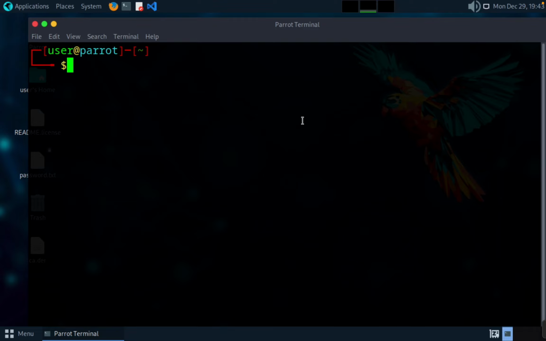Never scan networks you don't own or have permission to test. All demonstrations are for learning purposes in an authorized environment. If you understand network discovery, you are already ahead of many beginners.